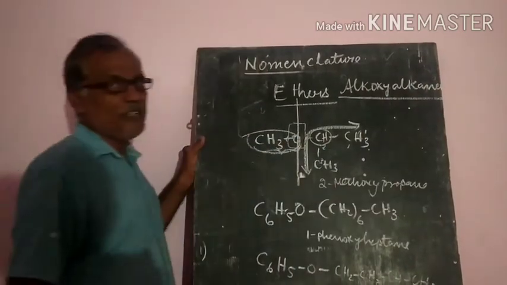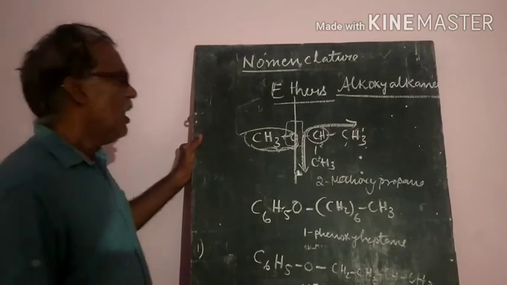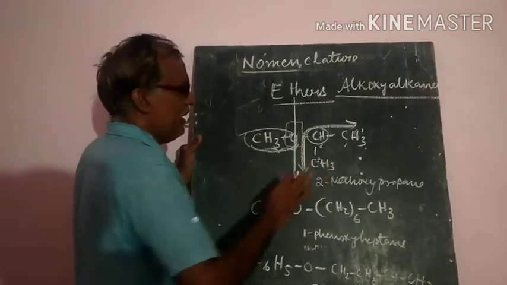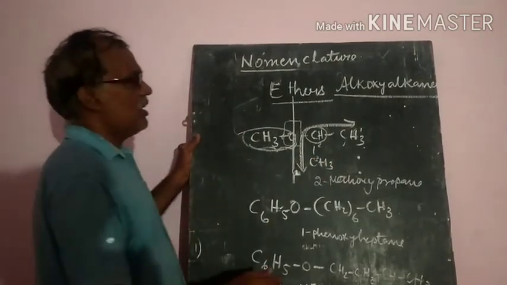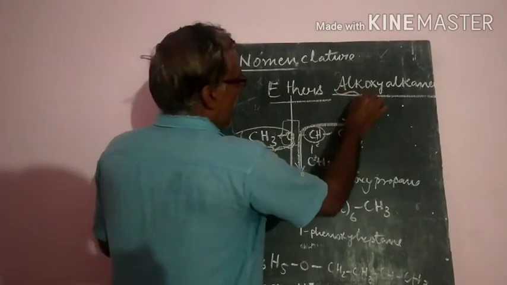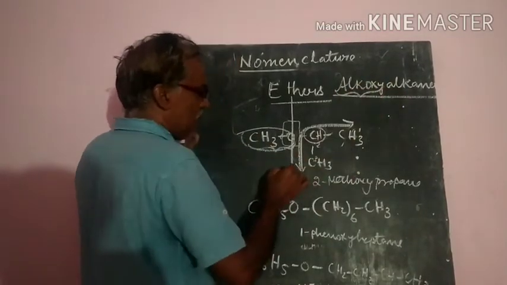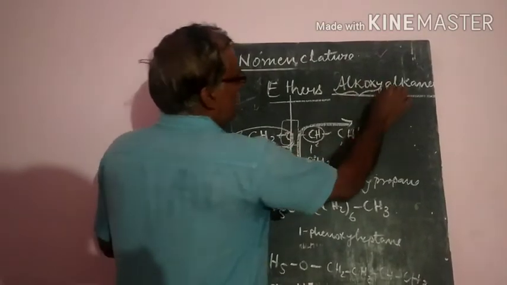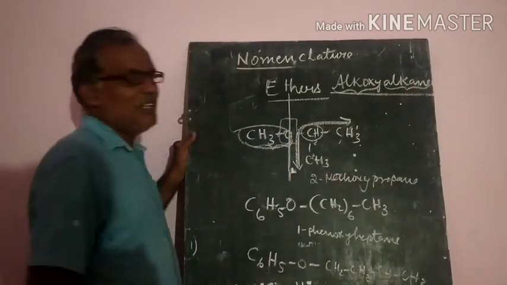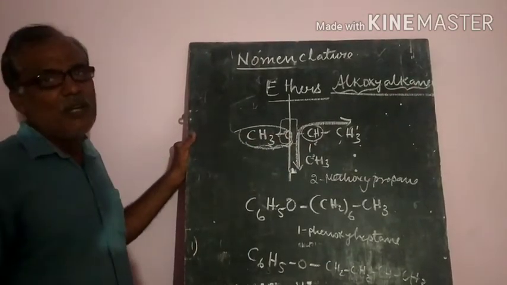The oxy compound is the one with fewer carbon atoms, and the parent chain is the one with more carbon atoms.